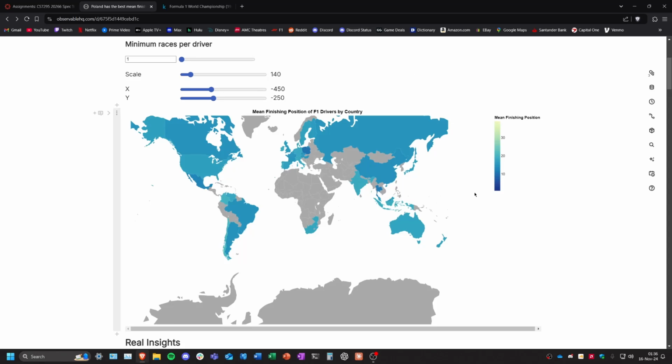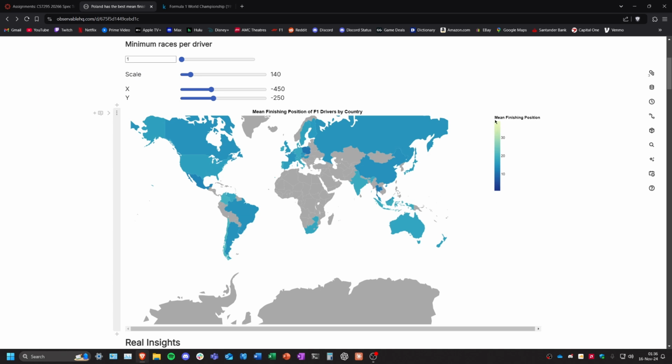Hi, so today I'll be talking about a data visualization I made about the finishing position of F1 drivers based on what country they're from. So I have a choropleth map here that aims to show the average finishing position of countries with F1 drivers.